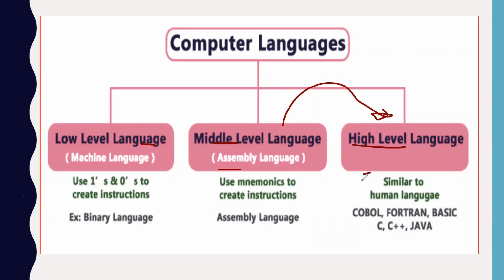It was more similar to human language, like I'm speaking English right now. So it is more similar to those kinds of languages. Examples are COBOL, Fortran, Basic, C, C++, Java, Python. So many languages are available. Right. Moving ahead now.